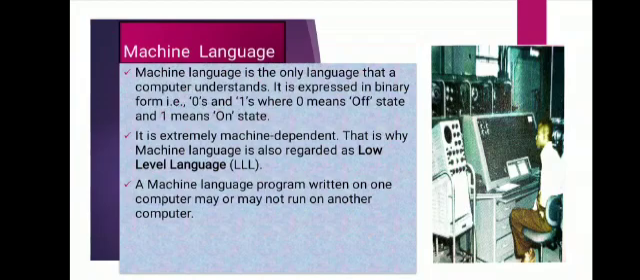First is machine language. Computer is a machine and it understands only binary language. Machine language is the only language that is directly understood by the computer, and it is expressed in binary form, that is 0 and 1, where 0 means off state and 1 means on state. As it is extremely machine dependent, that's why it is also regarded as low level language or binary language.